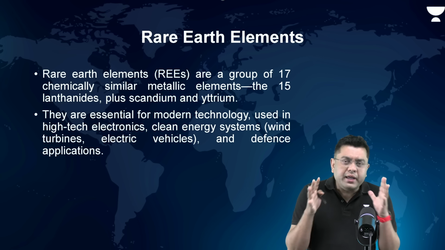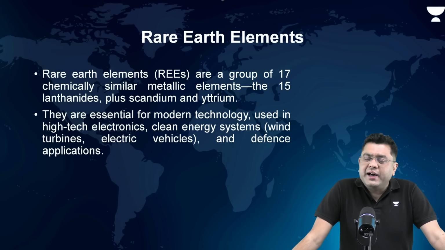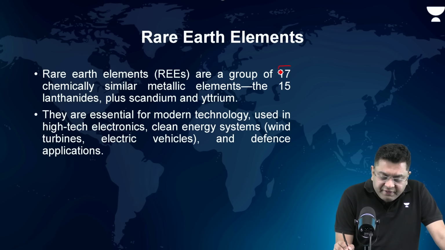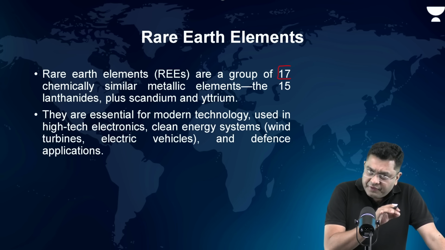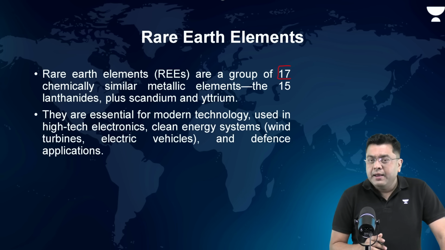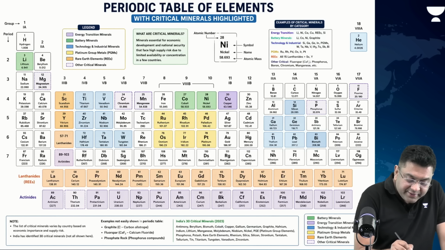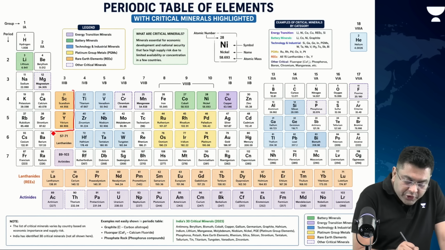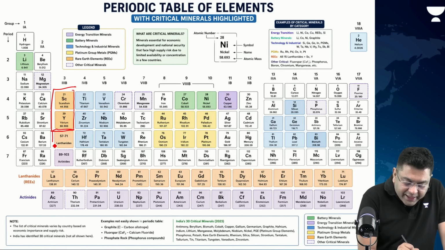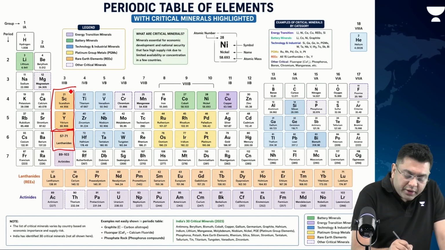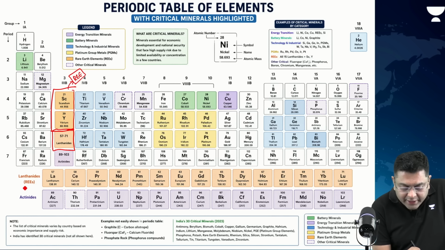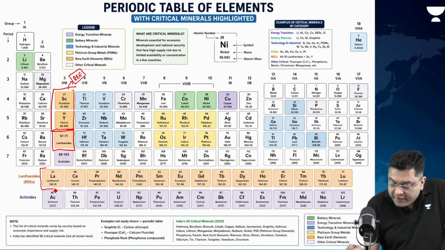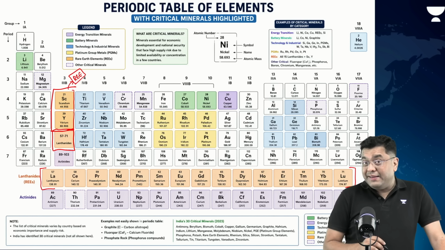Now, coming to the rare earth elements. What are these rare earth elements? Basically, a group of 17 chemically similar metallic elements, that is the 15 lanthanide group, we will see again, plus scandium and yttrium. You see scandium, yttrium here, and then the lanthanides. These are your rare earth elements. Now, these are your lanthanides. The group of these 15, these are your lanthanides.